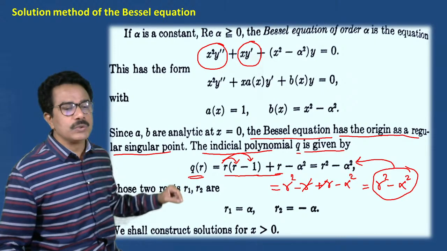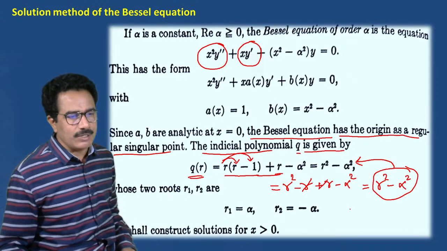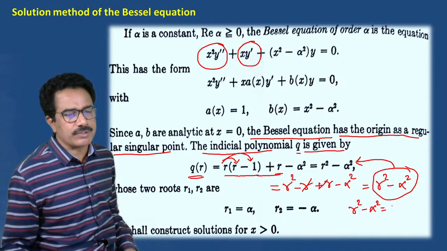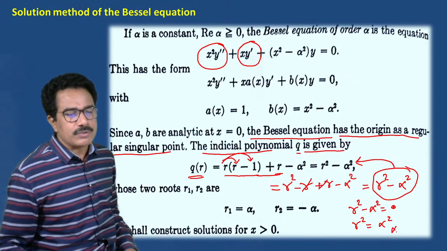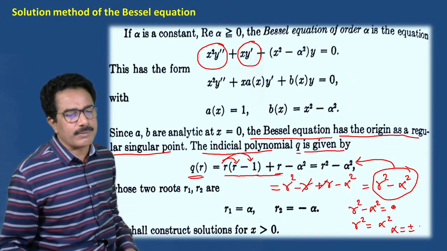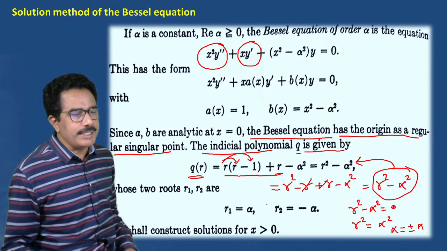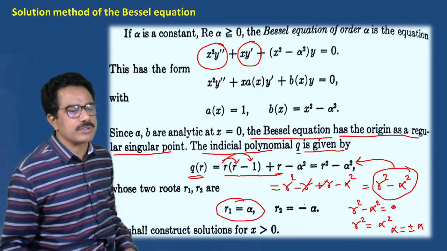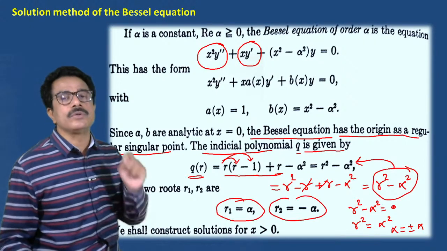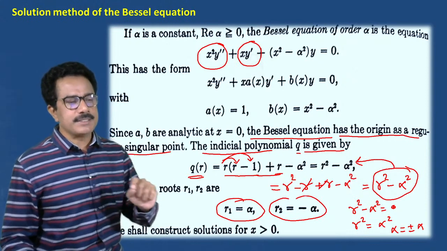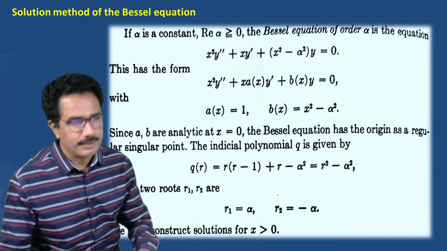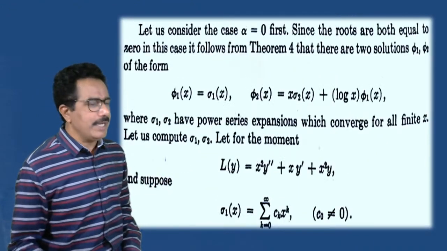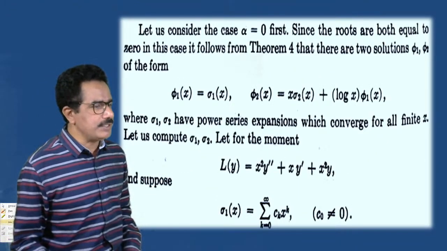Now it has 2 roots: r square minus alpha square is equals to 0. So r square is equals to alpha square. So r is equals to plus or minus alpha. So it has 2 roots, r1 is equals to alpha, r2 is equals to minus alpha. Thus we can obtain the 2 roots, r1 and r2. It is simple form. Now let us consider alpha is equals to 0.